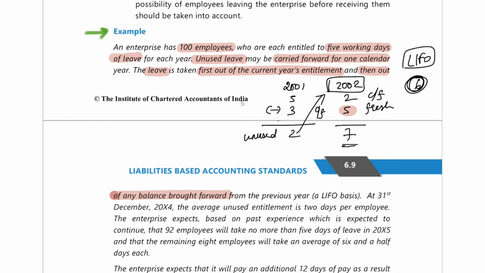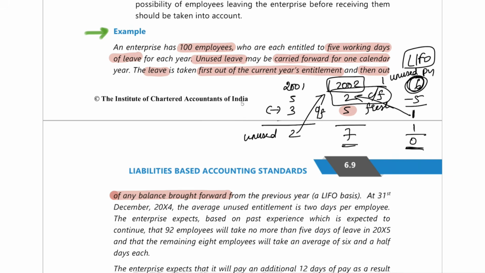So when you are exhausting the 6 days of leave, first these 5 days will go out. So the remaining 1 day you will set off from the carry forward leave. So 1 will go and 1 remains. So at the year end, you will be left with one unused leave balance of the previous year.